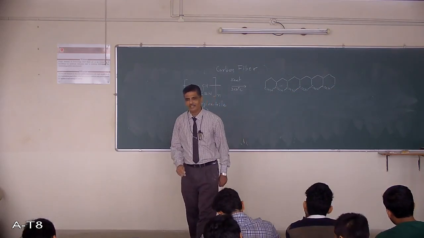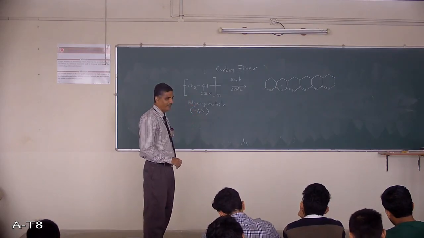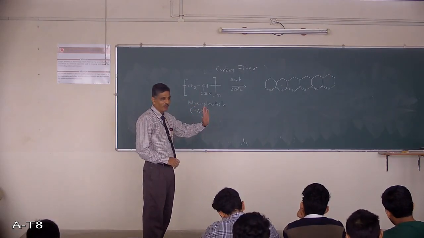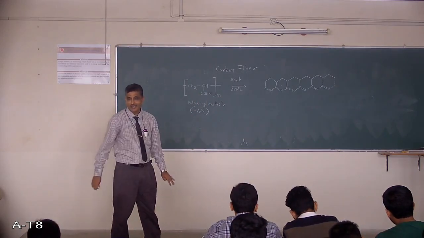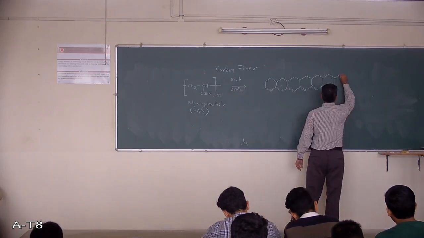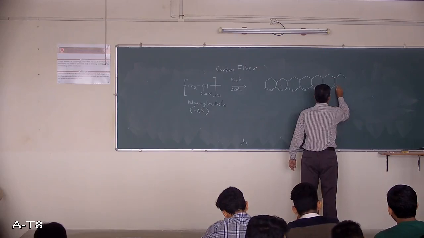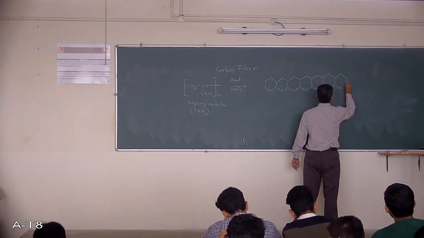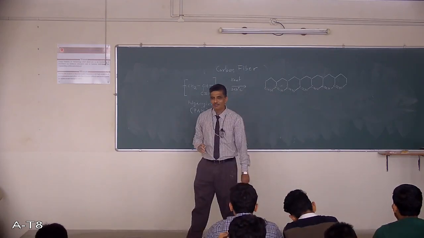See here, the cyano group, C triple bond N, gets converted to C double bond N, and there is a formation of a cyclic structure. Now this is the first step.